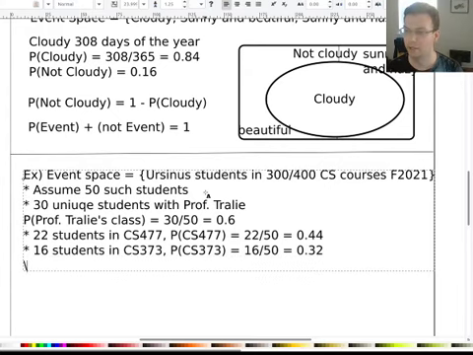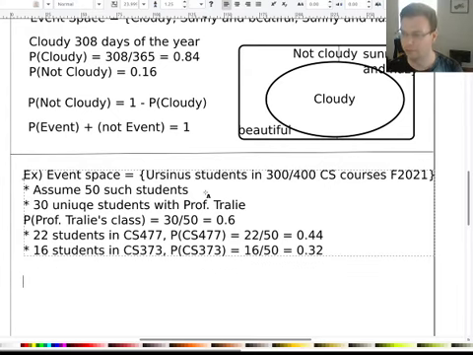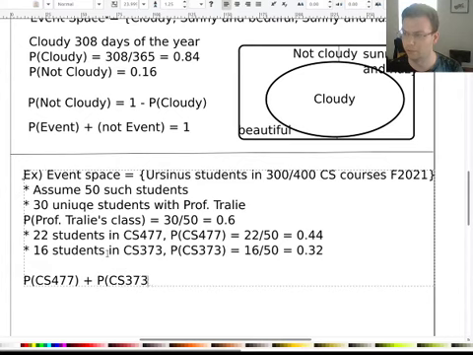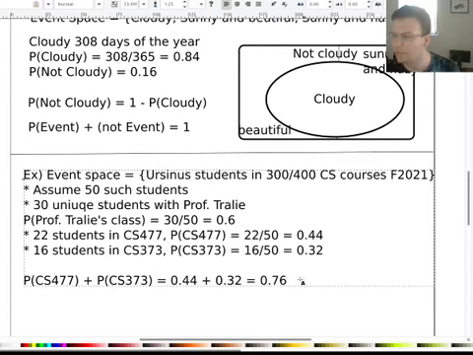All right, now let's try to just look at this information here and say, can we figure out what's the probability that an upper level CS student is taking a course with me? So if I try to just say probability of CS 477 plus the probability of CS 373, I would get 0.44 plus 0.32, which is 0.76. But that contradicts what's written up here, doesn't it? Something doesn't add up properly.